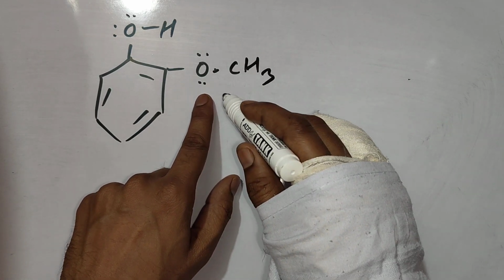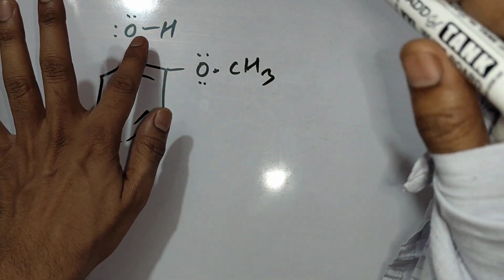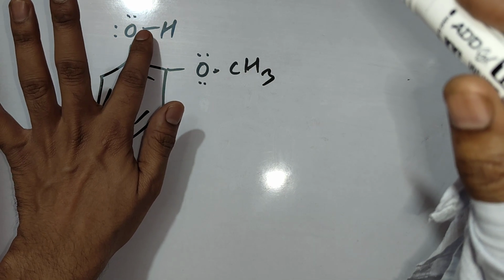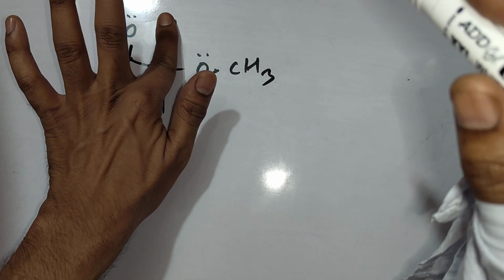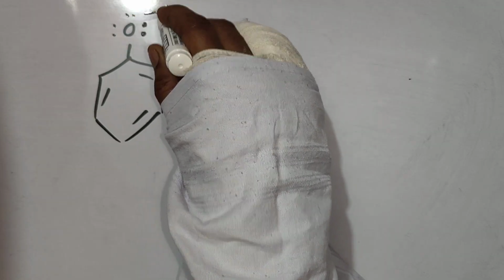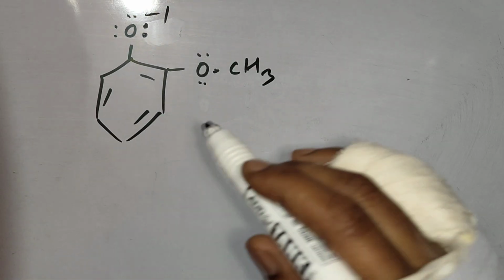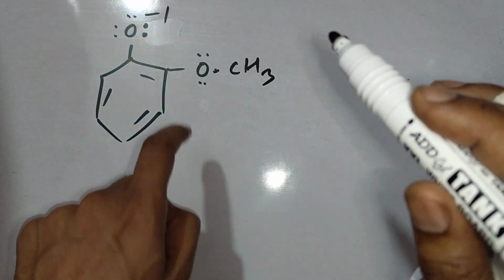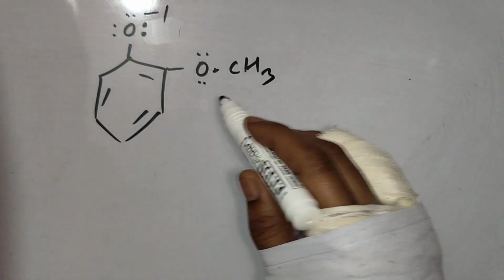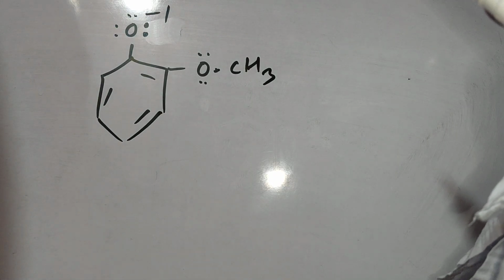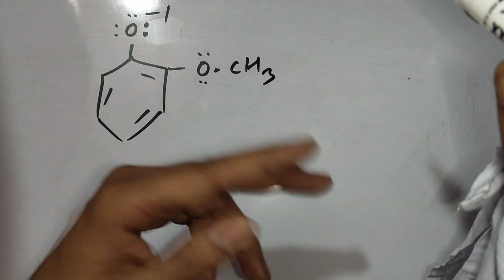Okay, this is a group. Obviously it will show plus R effect, but here I don't want to check the strength of the OH bond. I want to check the stability of the anion left after removal of H positive. So let's remove H positive. This will be the anion which will generate here. I already told you how it will generate. When it breaks the bond from hydrogen, both electrons will shift toward oxygen and oxygen will carry a -1 charge. Now this oxygen is unstable already. Will this substituent make it stable or unstable? Let's check.